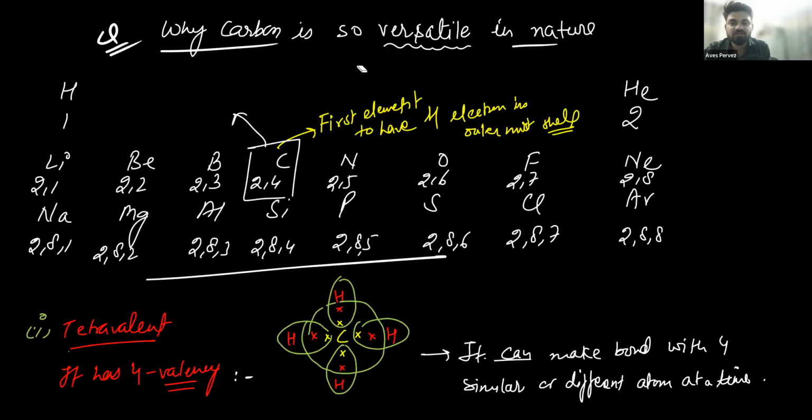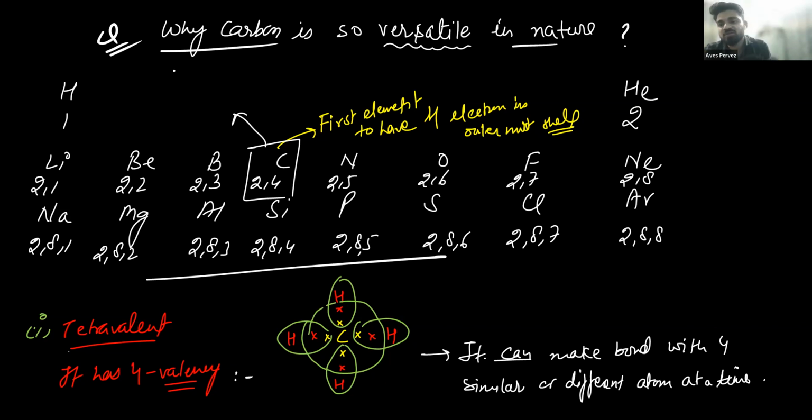Let's move on to why carbon forms such a large number of compounds. Why is carbon so versatile in nature? This question comes in examinations. Why does carbon want everyone to be its friend? In NCERT, there is a statement, 'Will you be my friend?', meaning why is it so versatile, why does carbon make bonds with every other element?